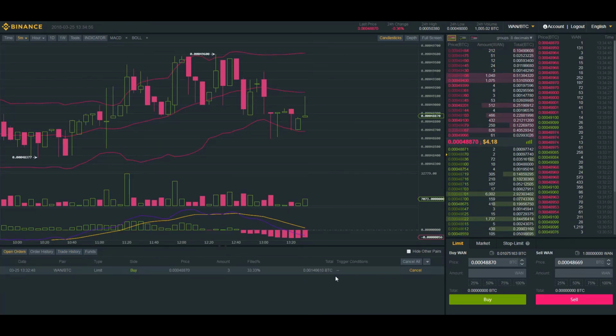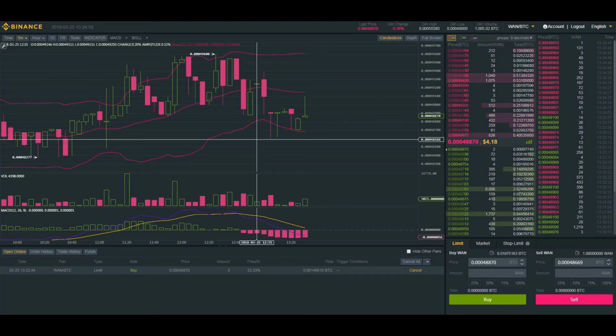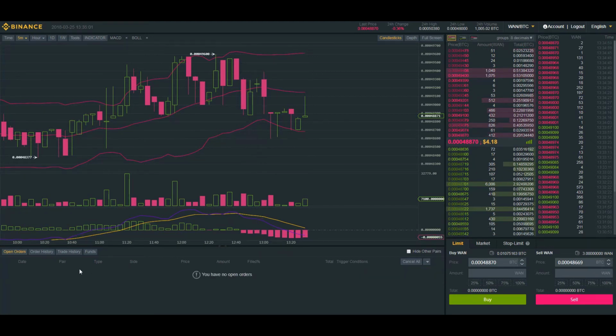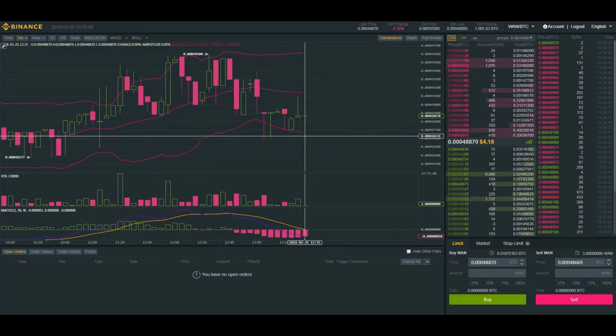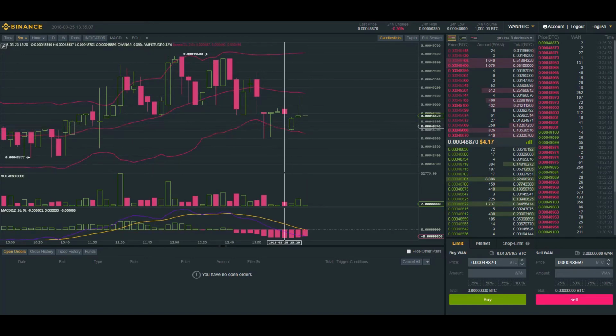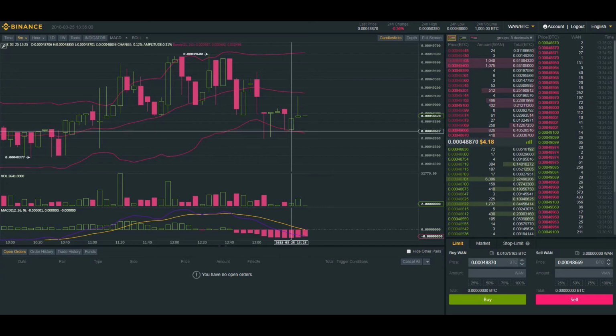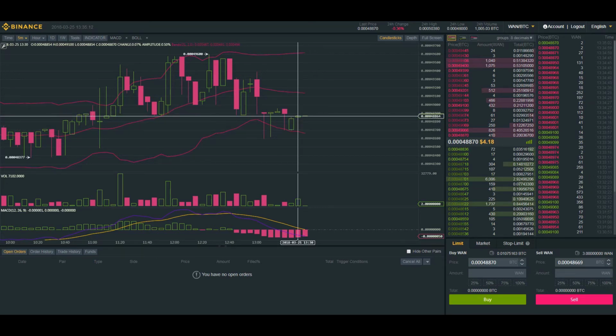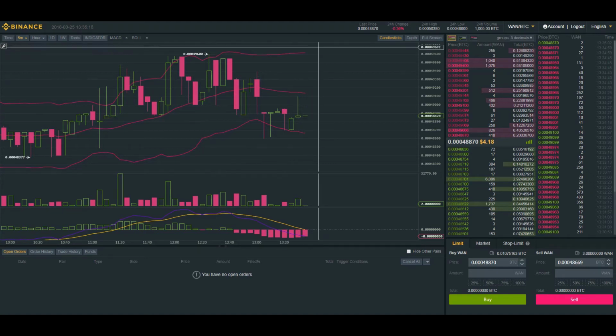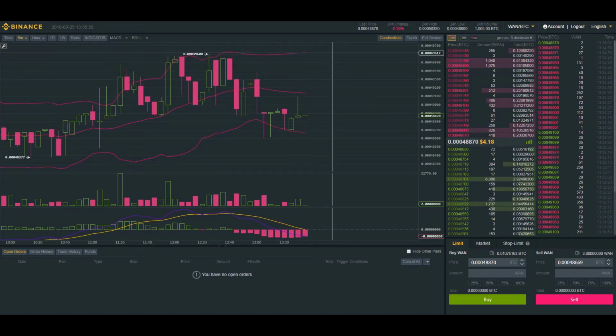Here's something I thought I would jump in on. I was going to make a trade with this coin earlier today. I just made one now to make up for that. You can take a look at what's going to happen here. There was this confirmation candle after we pierced the bottom of this Bollinger Band. I bought in around here at, I think it was 48,870, and the plan is to ride this up until we hit the top of this Bollinger Band and then sell, make a small profit in Bitcoin.